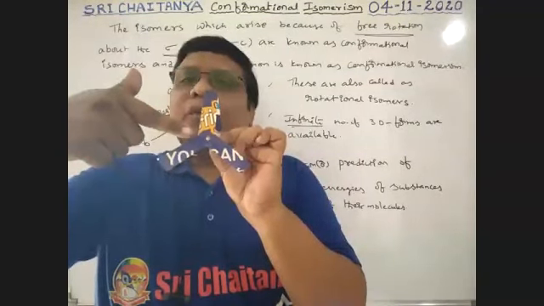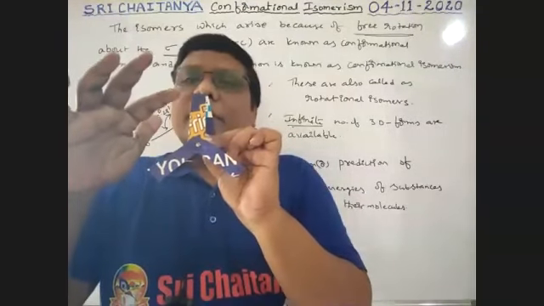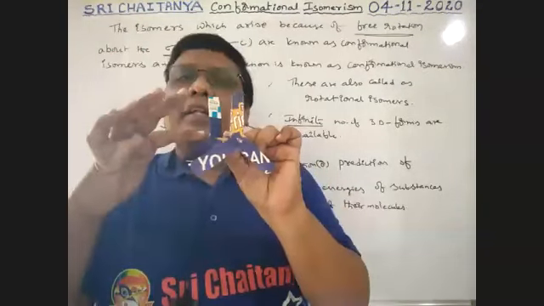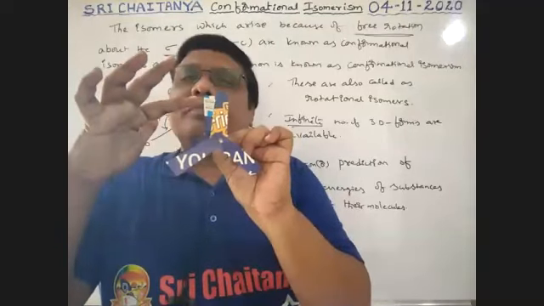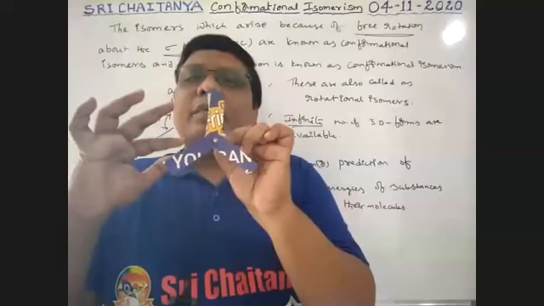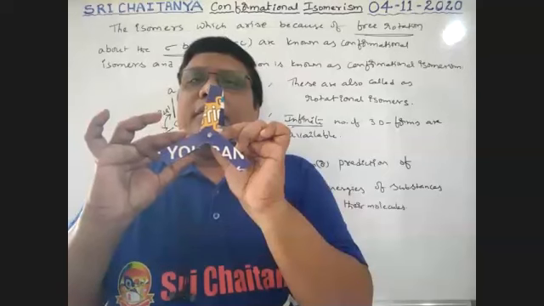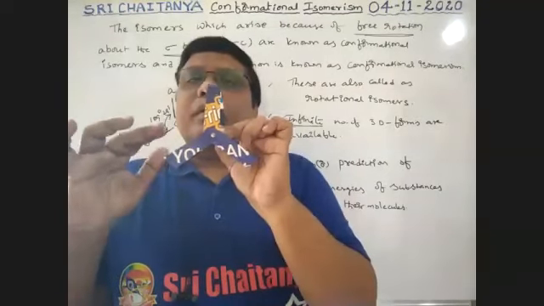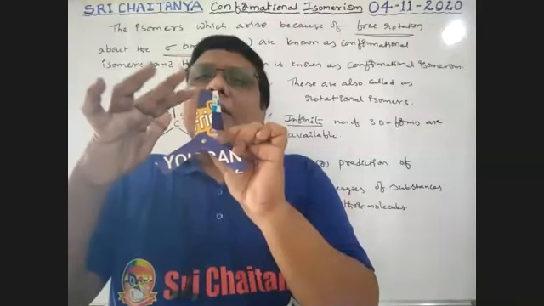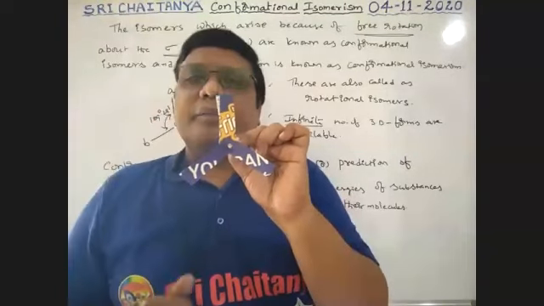Front carbon. Okay. See here, boys, this is the front carbon, this is hydrogen, this is the back carbon, and this is hydrogen. This is one plane, this is another plane, boys. The angle between this group and this group, this is the front side, this is the back side. How much is the angle? Almost these are parallel to each other. That is why it is 0 degrees.